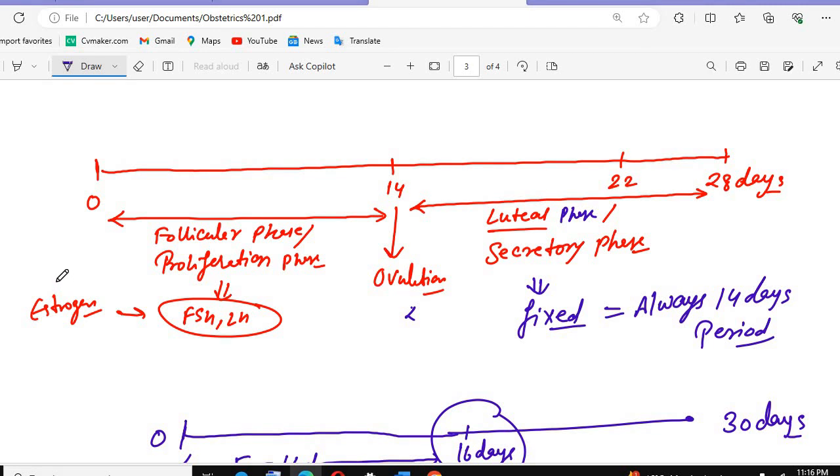Granulosa cells. And these granulosa cells, what will they do? They release the estrogens, and when the estrogens are released, they give negative feedback to the FSH. Okay, my work is complete, now you can give me the negative feedback. Then FSH falls, LH will rise, and there will be the LH peak, and at the LH peak ovulation will occur.